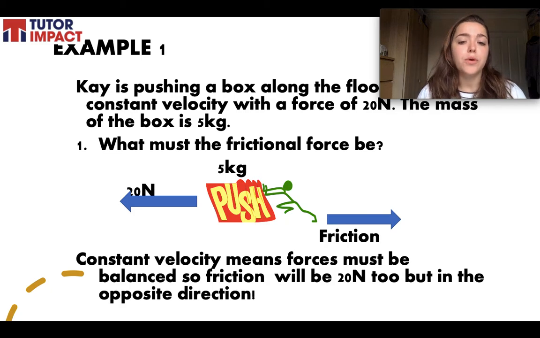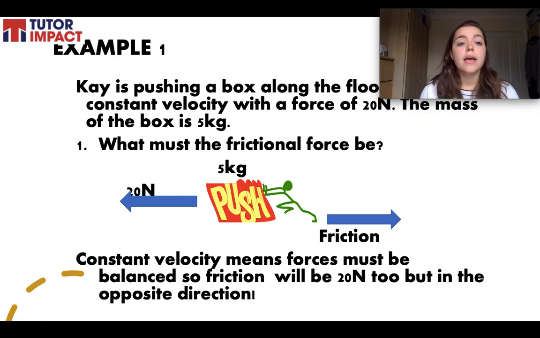So here's our example. K is pushing a box along the floor and the box has a constant velocity and she's pushing it with a force of 20 newtons. The mass of the box is 5 kilograms. What must the frictional force be? When we're looking at the second law, we have to remember that forces are acting in both ways.